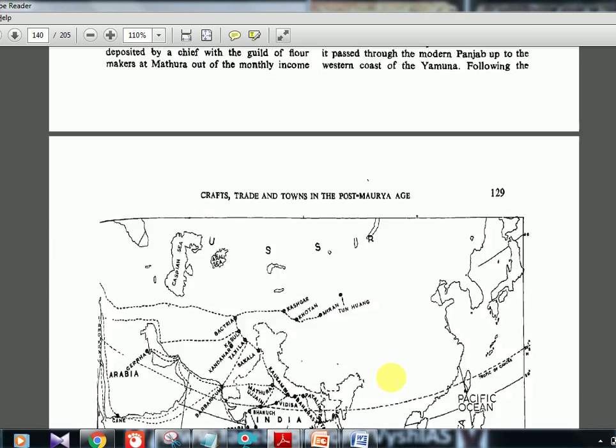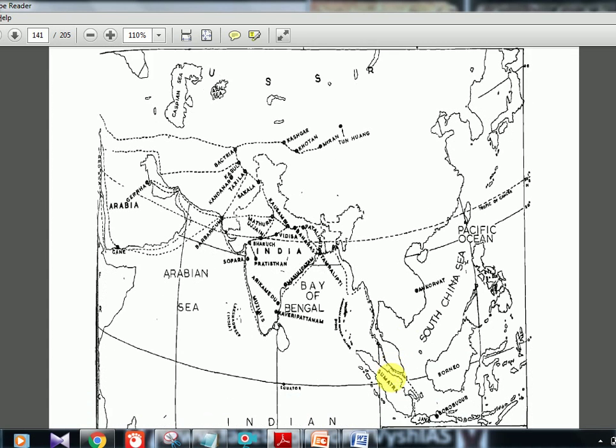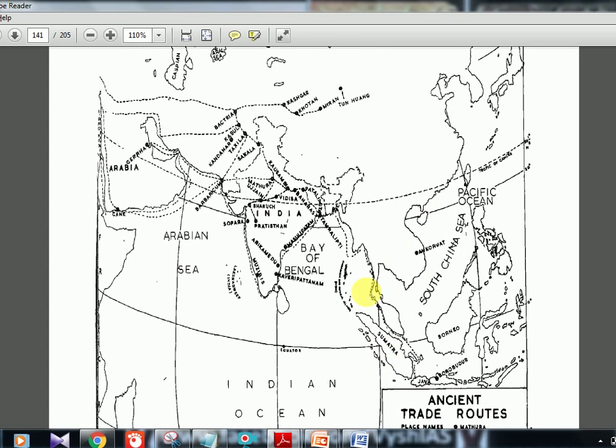Try to pause and see. Okay, this map is very important. Here, if you see, this is Taxila. So the Shakas and Kushanas' meeting point is here, and here are Mathura, Ujjain, Bharuch, all these things. So from Taxila to Bharuch, one route is there, and the Uttarapatha will be there, which is horizontal like this. That will be from Punjab to the western Yamuna. We will see more details now.